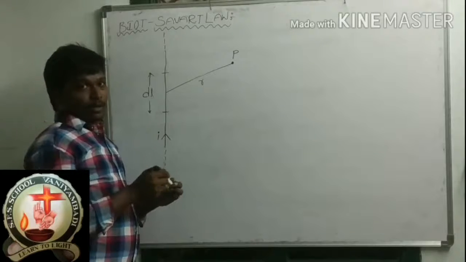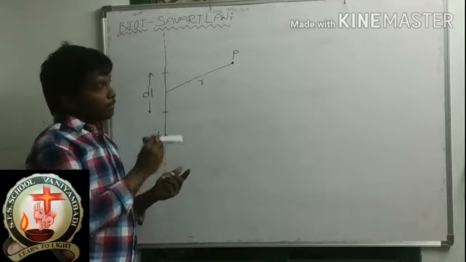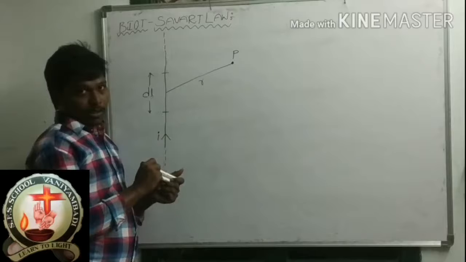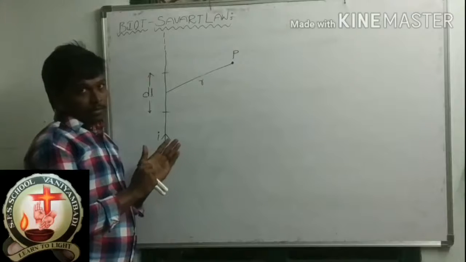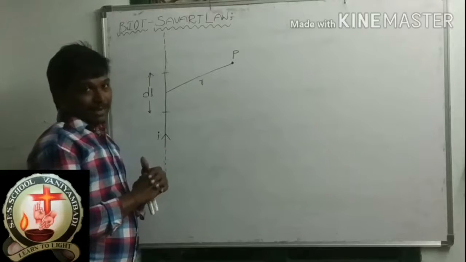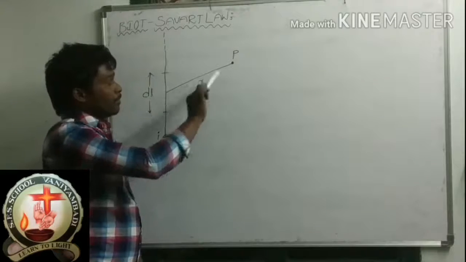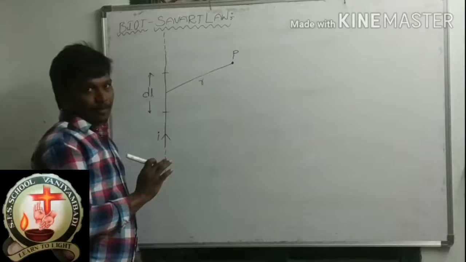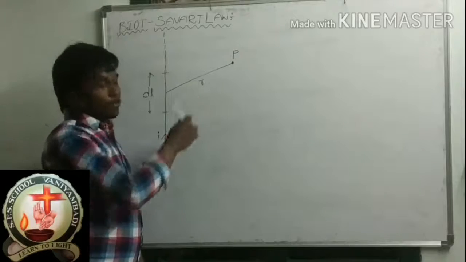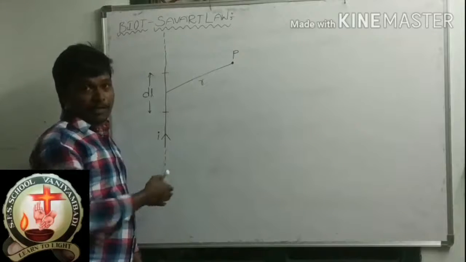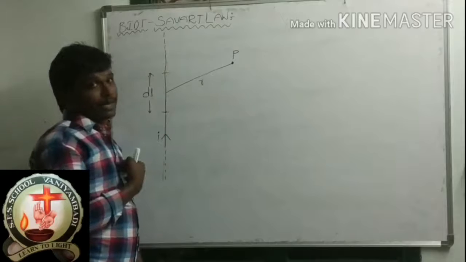After that, I said let P be a point placed at a distance small r from the electrical wire. At this point P, we have to find the magnetic field of the total electric wire, but it is very difficult.